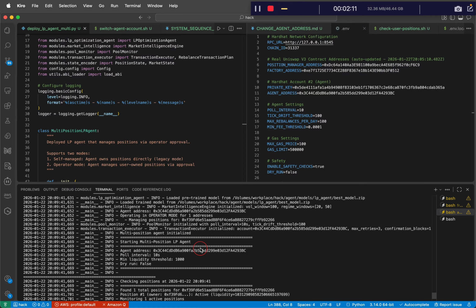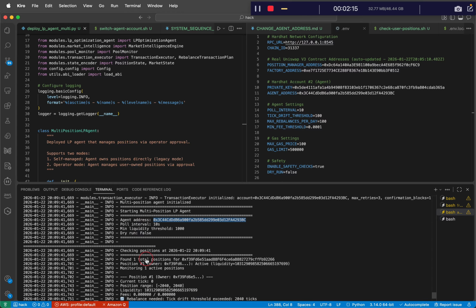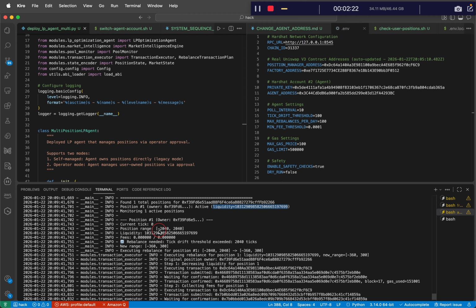Okay, cool. Here you can see the agent has started. It has this address. It found our position, so we were the owner. We had the liquidity, and it picked up the position range, the upper and lower bounds.